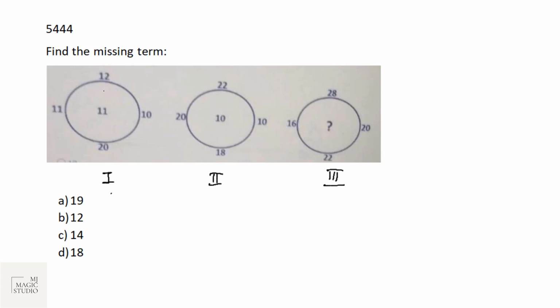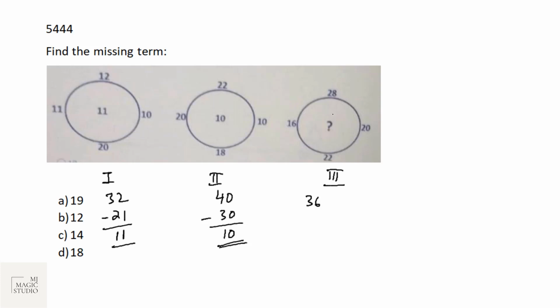So 20, if I do the addition, plus 12 is 32, and 11 plus 10 is 21. Bingo. If I subtract, I'm getting 11. Let's see whether we are getting this here or not. 22 plus 18 is 40, and 20 plus 10 is 30. So 40 minus 30 is 10, it fits in.